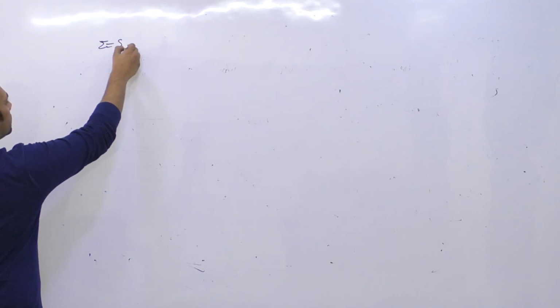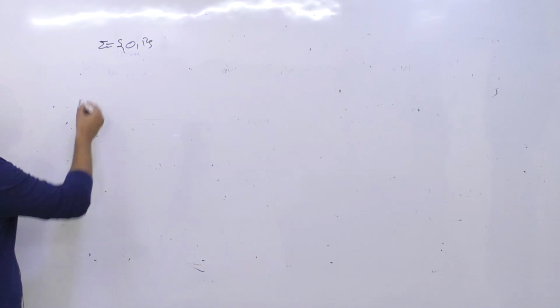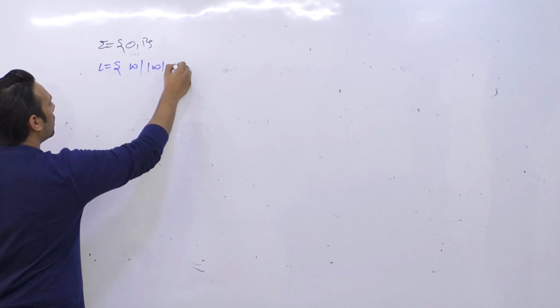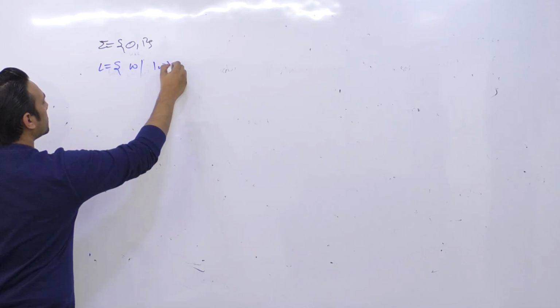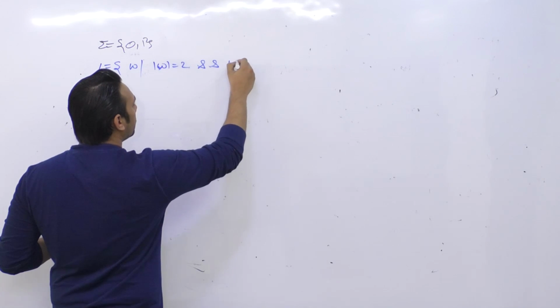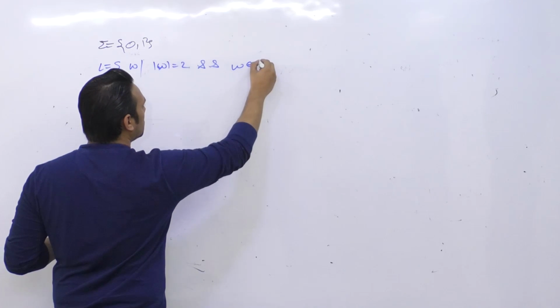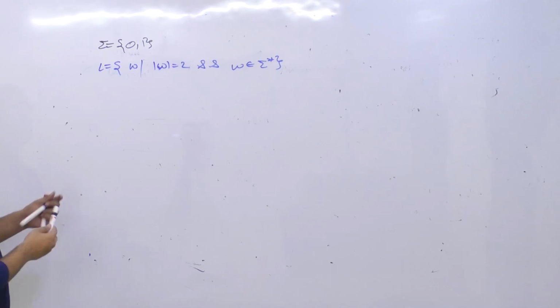So let us say we have sigma equal to {0, 1}. हमारी language में we have two alphabets, which are 0 and 1. And now we are saying the language is L = {W such that length of W is equal to 2, where W belongs to sigma star}.